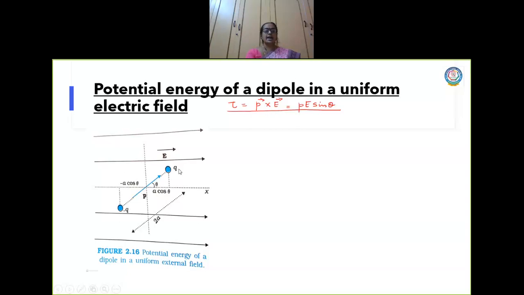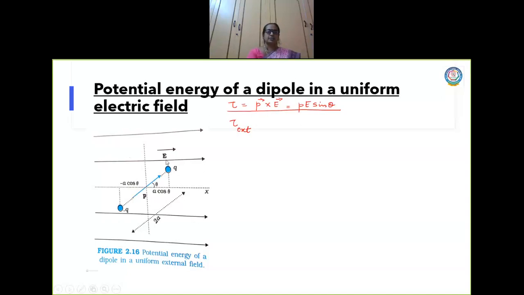But now I am going to make this dipole rotate in this direction. So I have to do the work against the torque, which is equal to PE sin theta. I am going to give an external torque, such that instead of the dipole aligning in the direction of the electric field, it tries to rotate in this direction.